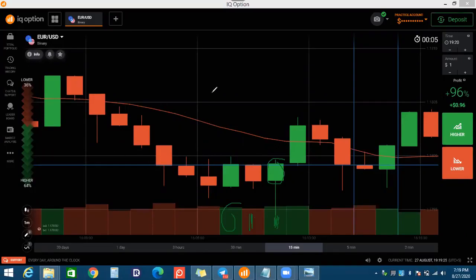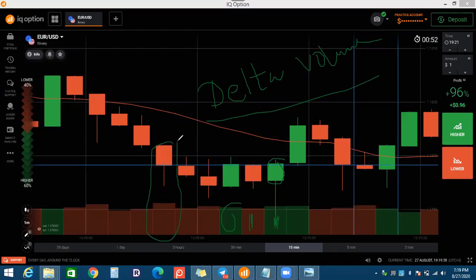So there is another concept which is called the delta volume. Delta volume is the volume when in this time frame this currency is traded. Some currency is bought and some currency is sold.